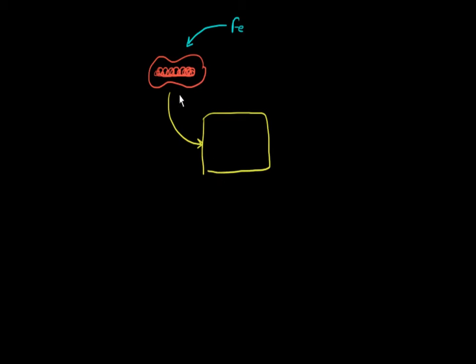In earlier videos, we have seen that iron forms a very important constituent of the red blood cells. These red blood cells carry oxygen from the lungs to the tissues with the help of hemoglobin, which depends on iron for its functionality. Once these red blood cells die, the body's reticuloendothelial system digests them and releases iron from these dying red